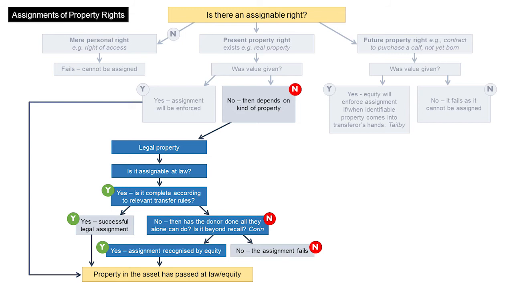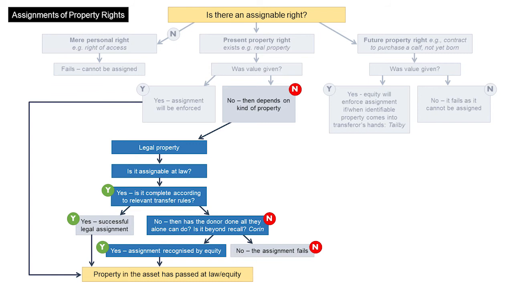If the relevant legal assignment rules have been complied with, the assignment of the property will be complete at law. Remember also that if land is involved, the extra statutory requirements of Section 53(1) of the Property Law Act also need to be satisfied. The signed transfer, or a deed in the case of general law land, will satisfy Section 53(1). If the appropriate legal transfer rules have been completed, property in the thing has passed at law to the transferee.